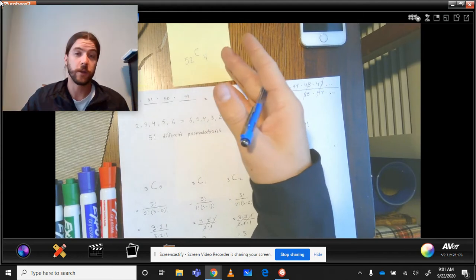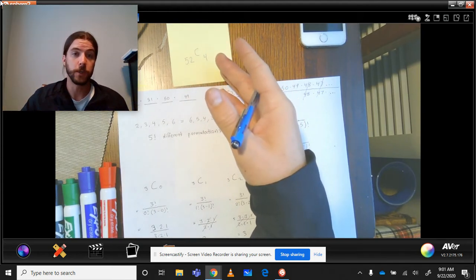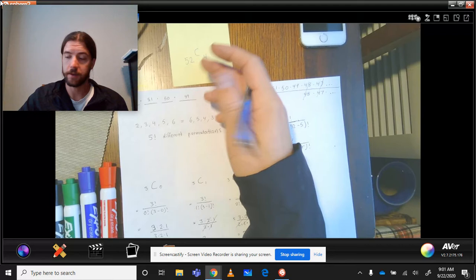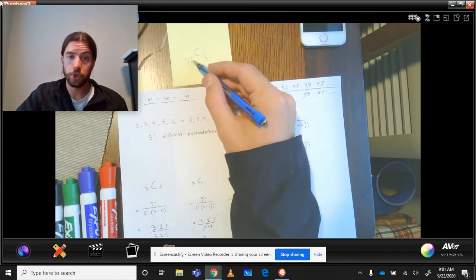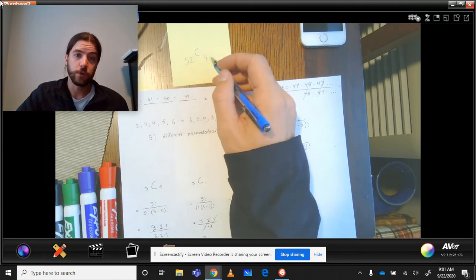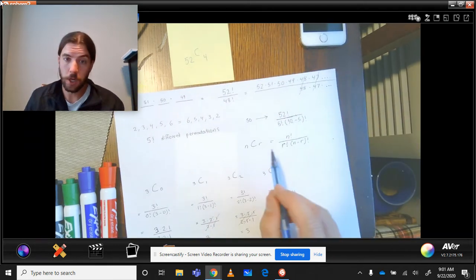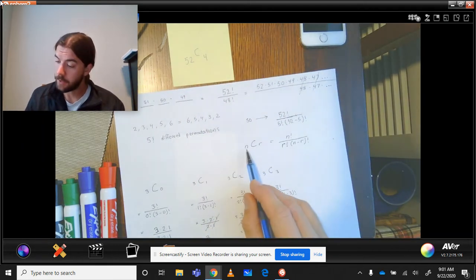This is that notation that we saw at the very beginning in the binomial formula. What this is signifying is you have this many things to choose from, you want to choose this many of them, and you want to know how many combinations you are going to get.